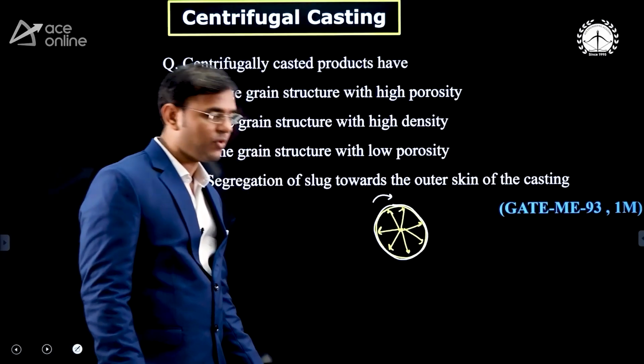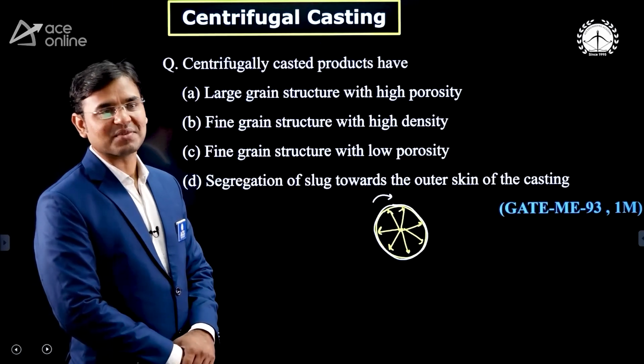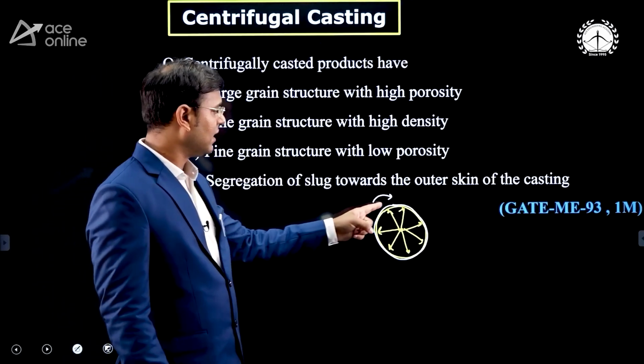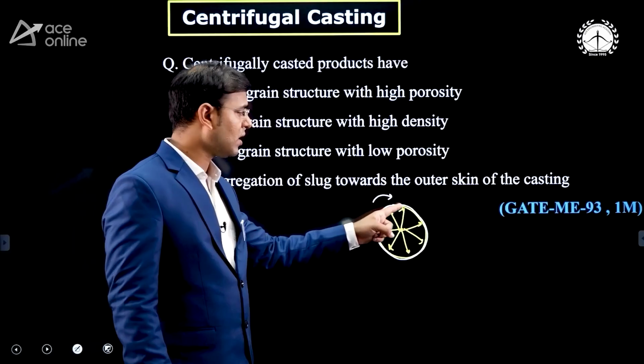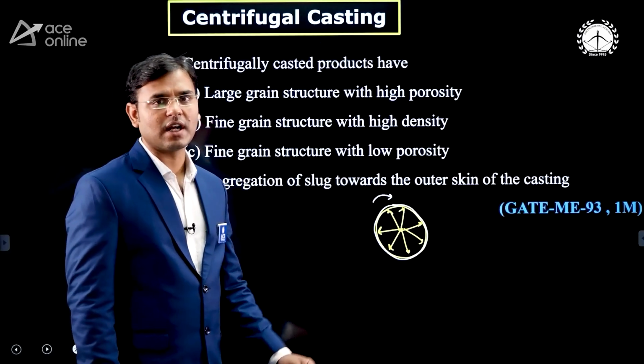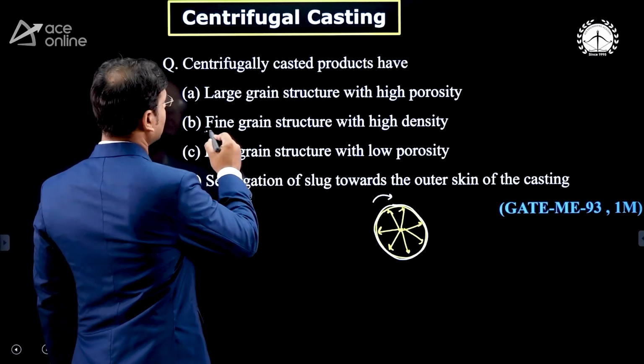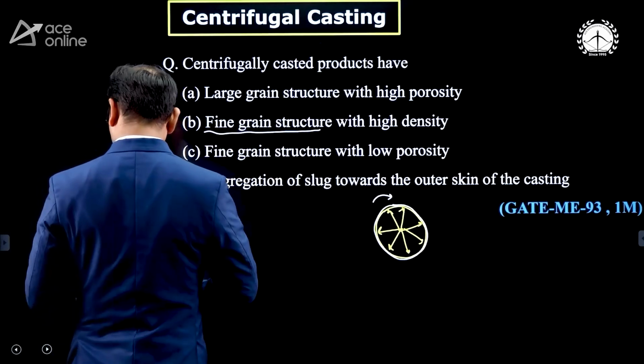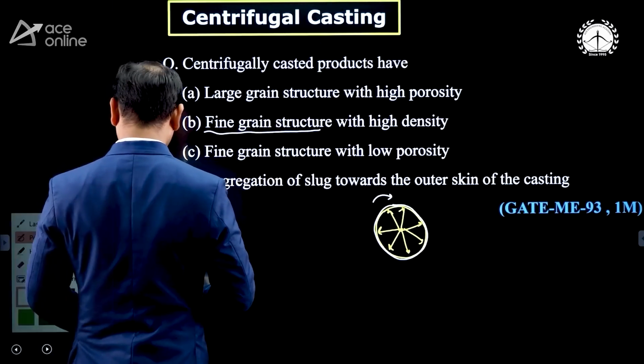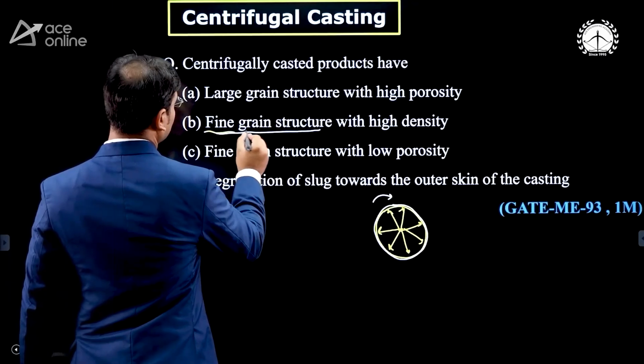Forced convection is related to the heat transfer subject, and because of that the outside of the molten metal is cooling very fast. The fast cooling leads to fine grain structure. Then the fine grain structure we will get.